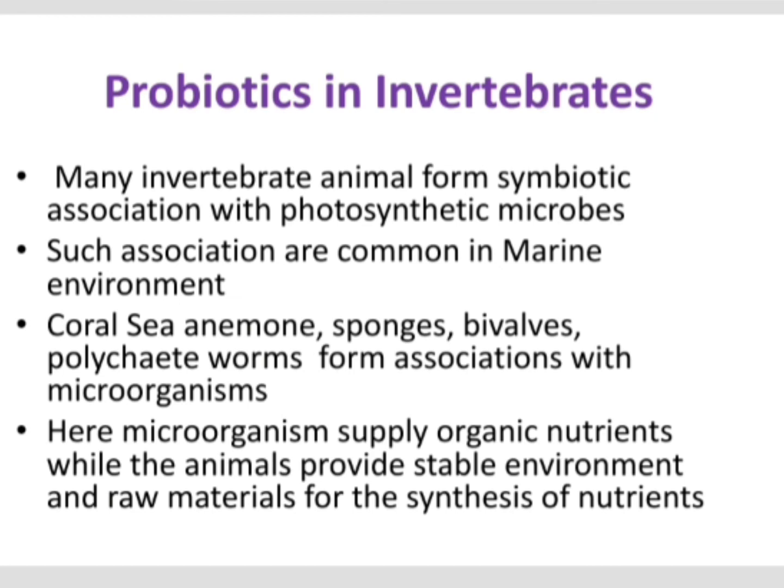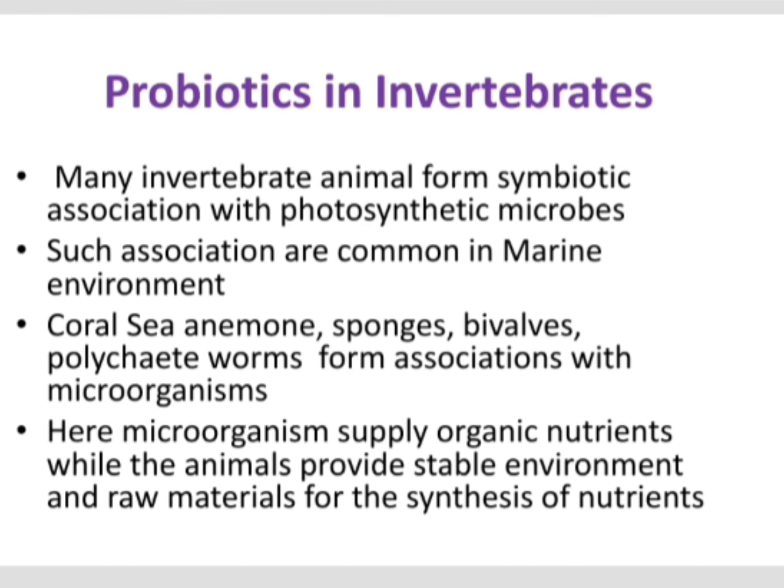They are seen among corals, sea anemones, sponges, bivalves, polychaete worms, etc. Here the microorganisms supply organic nutrients, while the animal provides a stable environment as well as raw materials that are essential for the photosynthetic process.